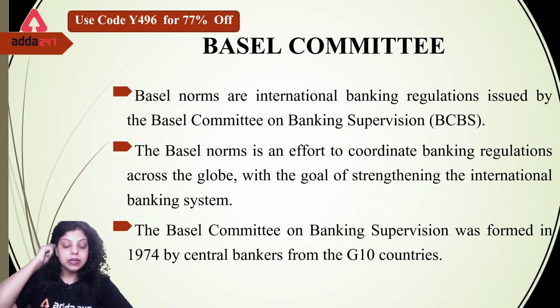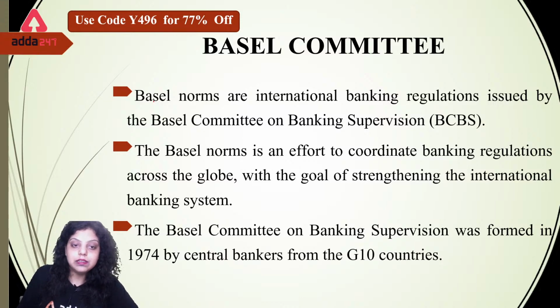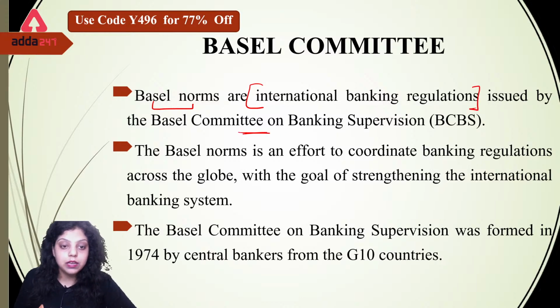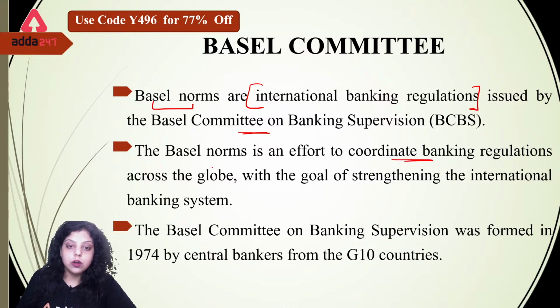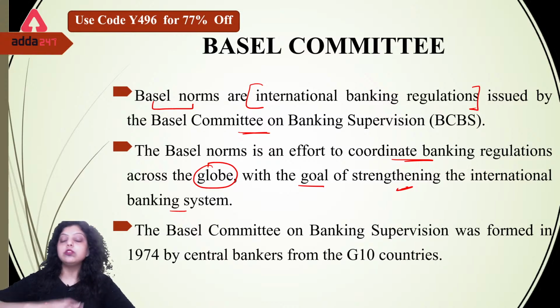What is the Basel Committee? First of all, the Basel Committee has given us certain Basel norms, and Basel norms are international banking regulations issued by the Basel Committee on Banking Supervision, that is BCBS. The Basel norms are an effort to coordinate banking regulation across the globe with the goal of strengthening the international banking system. So not only India but also all the countries are facing different types of risk because of their functions, their supervisions, their regulations.